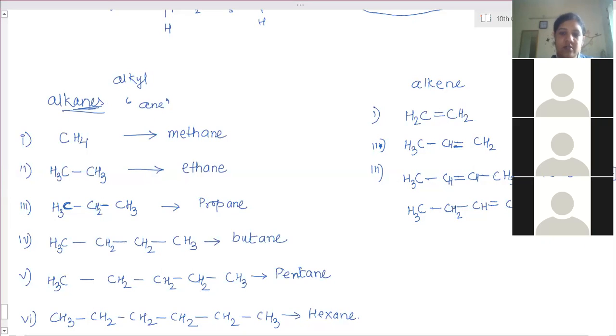And this one is butane. The double bond is after the first, so therefore but-1-ene. Ma'am, how 1? It should be 3, no? Double bond is closer to which end? The right end. Okay, so numbering will start from that end. Numbering of the carbon starts from the end which is closer to the double bond.